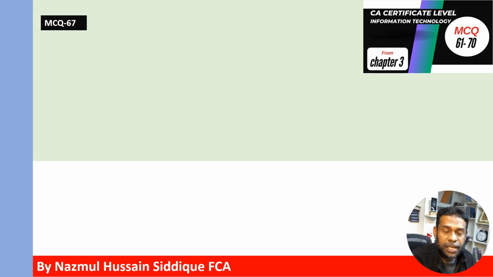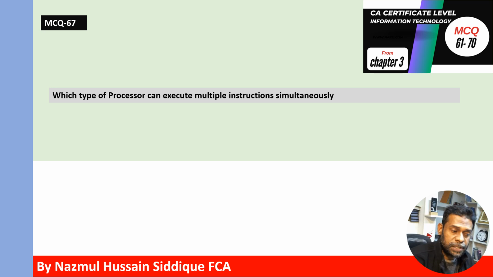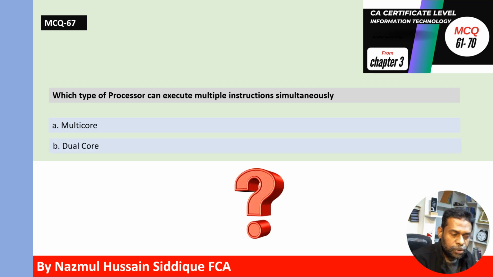MCQ 67. Which type of processor can execute multiple instructions simultaneously? Option A, multi-core. Option B, dual-core. Which type of processor can execute multiple instructions simultaneously? Option A, multi-core. Option B, dual-core. The correct answer is multi-core. Multi-core can execute multiple instructions simultaneously.